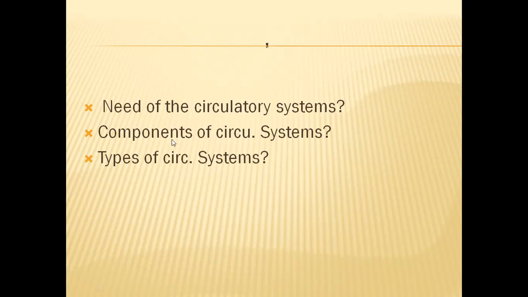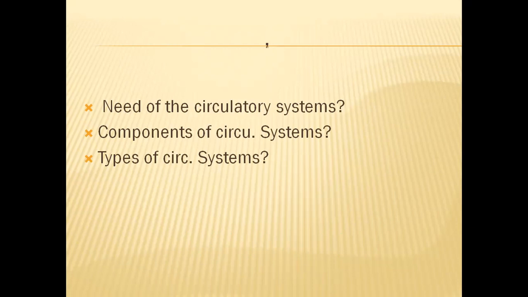Next, what are the components of the circulatory system? In case of vertebrates, the circulatory system possesses a heart which acts like a pump. It will pump the blood. Apart from the heart, blood vessels will be there, of three types.